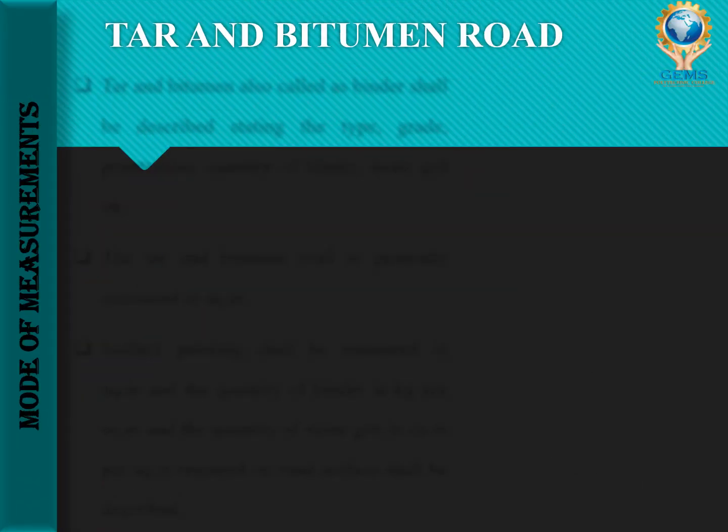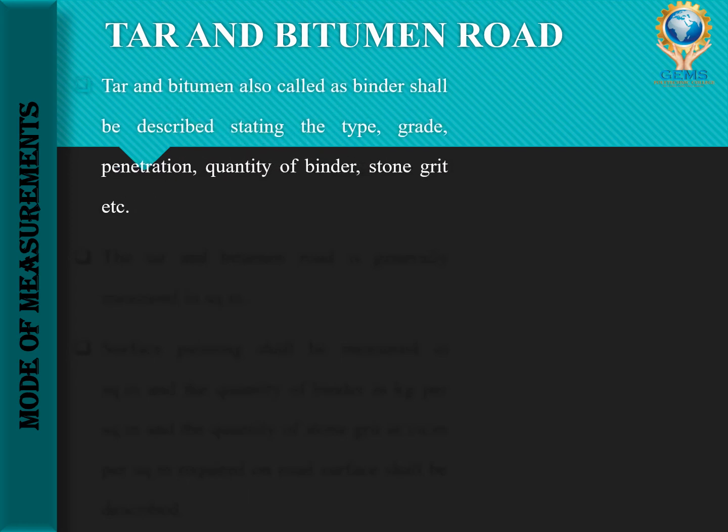So the first type of road is tar and bitumen road, also called a binder. What are the things we need to describe here? What is the type, what is the grade, what is the penetration, what is the quantity of binder, and what is the stone grade. Penetration is the vertical distance traversed by the point of a standard load into the bituminous material under specific conditions of load, time and temperature. We have seen this in the lab, right? On bitumen we can do a penetration test.